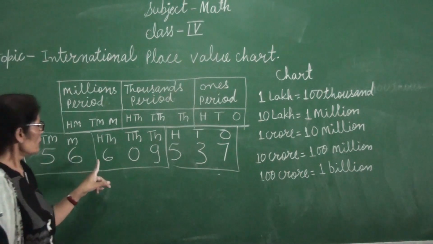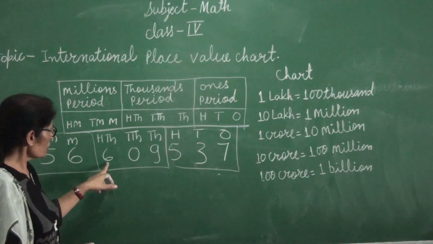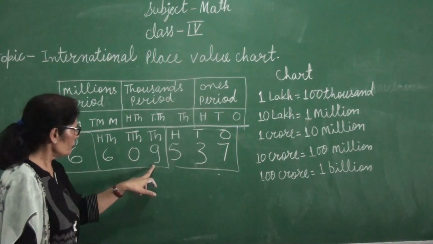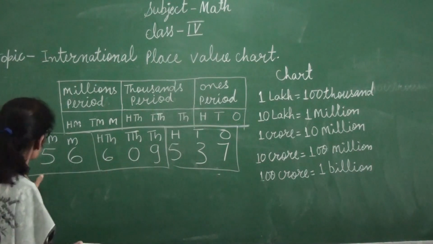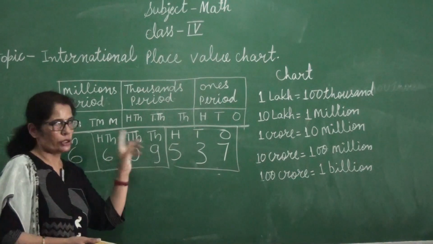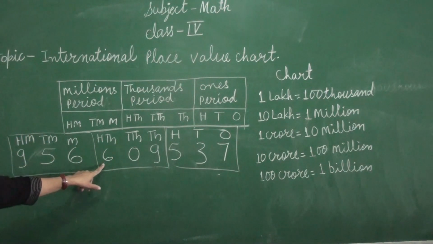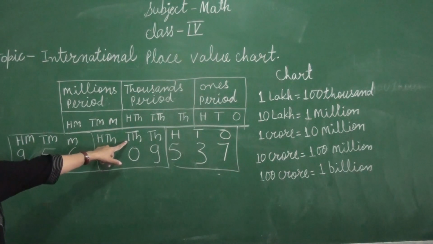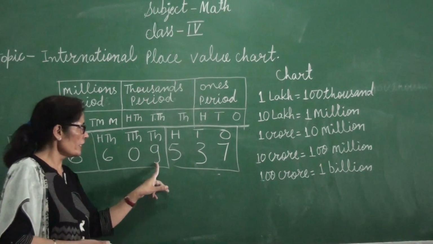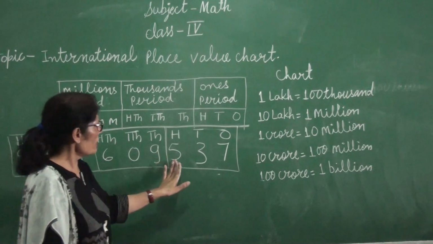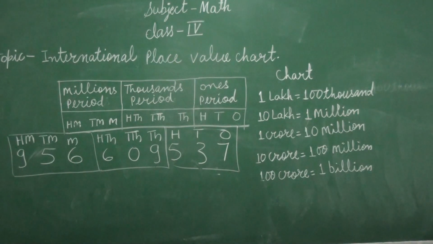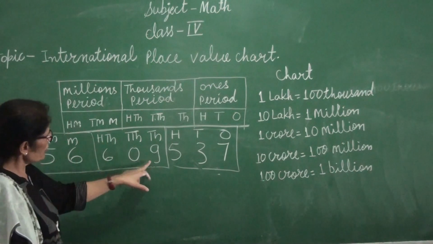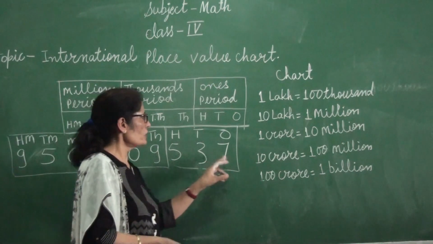Here, how many hundred? 609, because thousands and ten thousands places have 0, so 609. Because the tens place is vacant, 609,537. Read it again: 956,609,537.